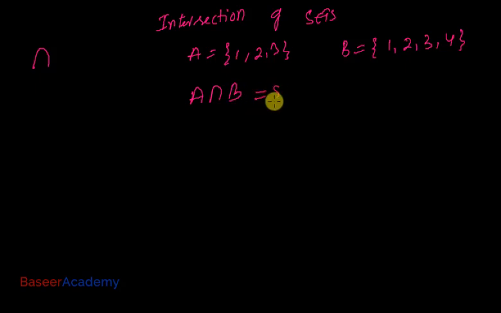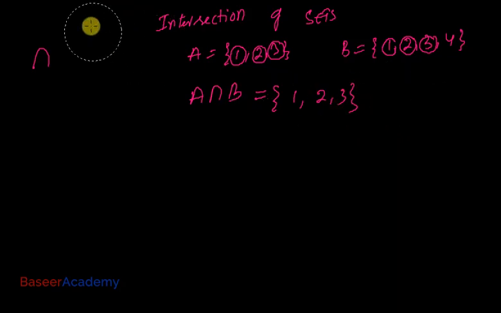A intersection B is the set of elements which are common to A and B. What are the elements in both A and B? 1 you have in A, 1 you have in B. 2 you have in A, 2 you have in B also. 3 you have in A, 3 you have in B also. So what are the elements that you see in A intersection B? In A intersection B you have the elements 1, 2, 3.